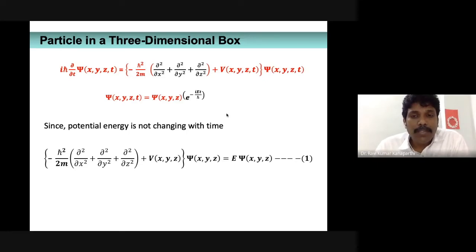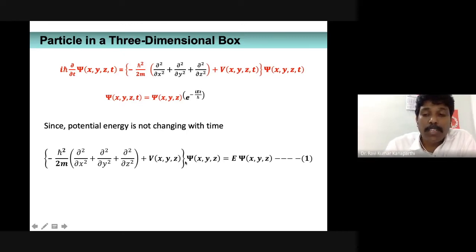Instead, it is enough that we solve the time-independent Schrodinger wave equation. Okay. If the potential energy is not changing with time, then the time component I can avoid in the time-dependent Schrodinger wave equation, and I can write down the expression.